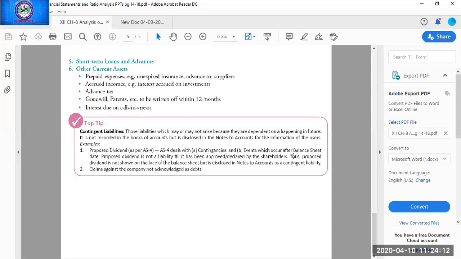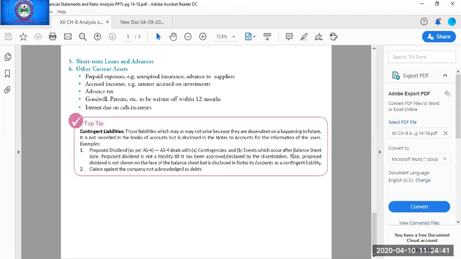Then last is other current assets. Sixth head, other current assets, which is prepaid expenses, means anything which is left till now and has not been part of the others will come in other current assets. For example, prepaid expenses, anything which you have paid in advance. Unexpired insurance and advance to suppliers will become part of other current assets.